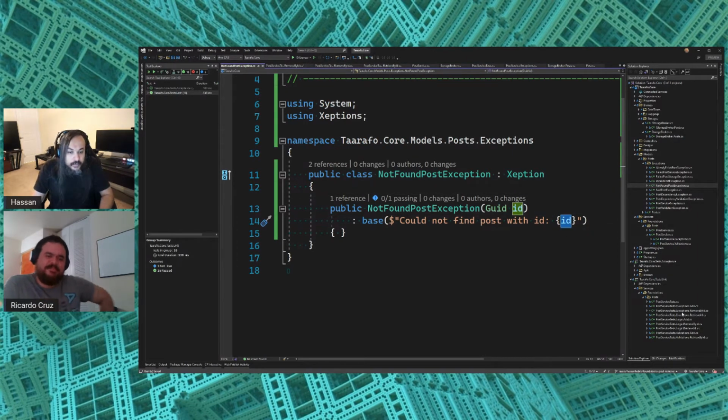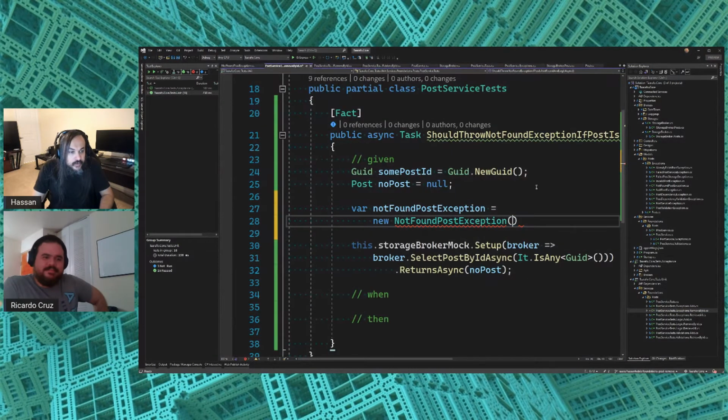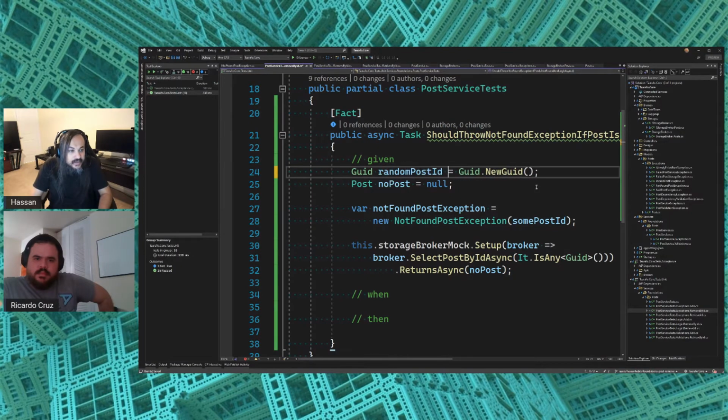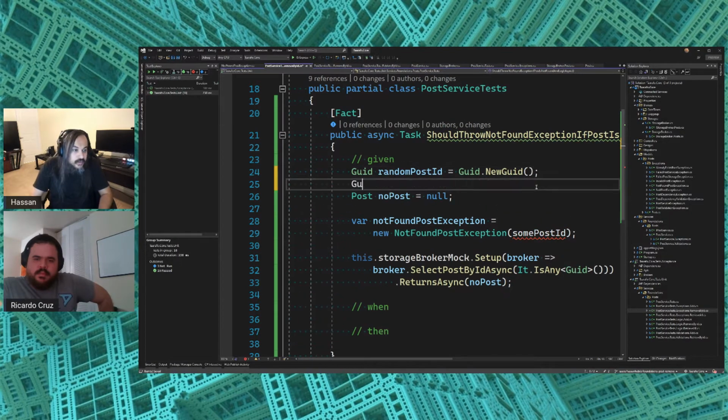Okay, so that's one, right? So this is not found post exception. It wants this some post ID in there. Okay, so now here's the deal. Now this became part of our test. Now it's important that the exception has the right ID that was passed into the function, right? In this instance, I'm going to go back here and say, no, now it's not some post ID. This is random post ID. And I'm going to go here and say GUID input post ID equal random post ID like this.